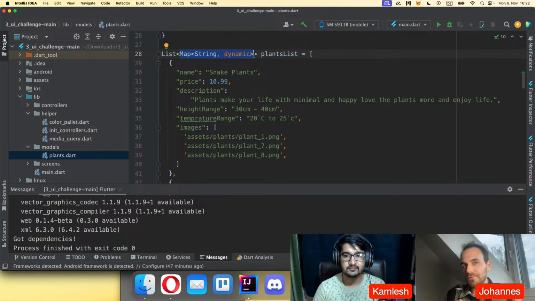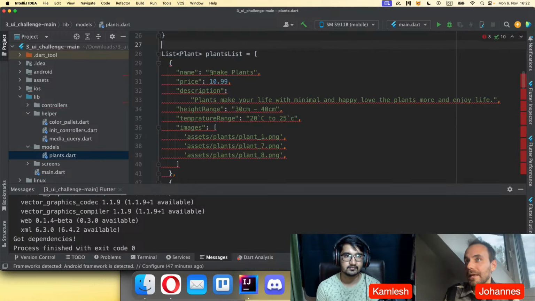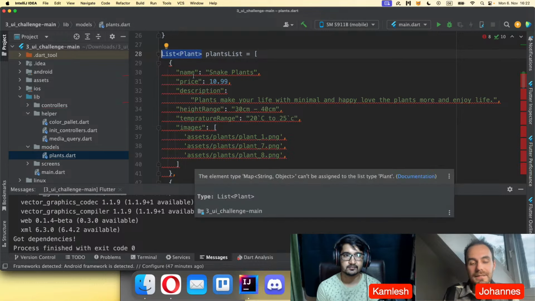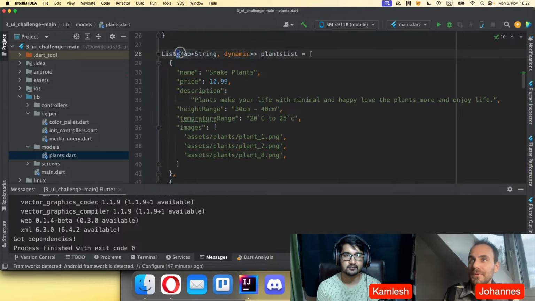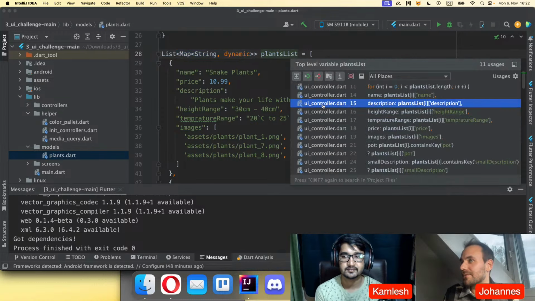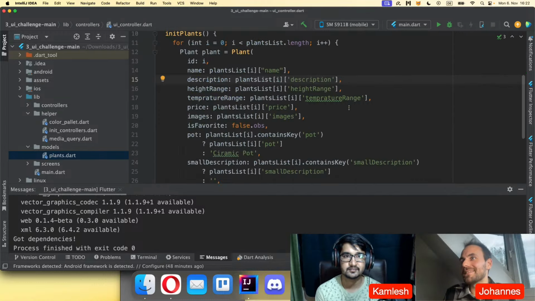I saw this really often, that people work with this Map<String, dynamic>, and I would suggest in all cases to change the type so that you create your own model, which is, for example, called Plant, and then you return a list of Plant directly instead of working in your whole code with this Map<String, dynamic>, which is really problematic, because let's look at how he writes his code here.